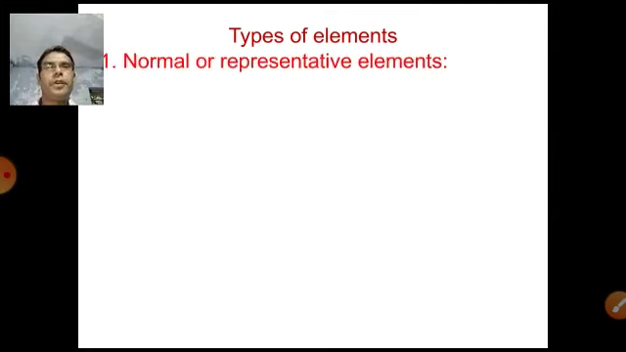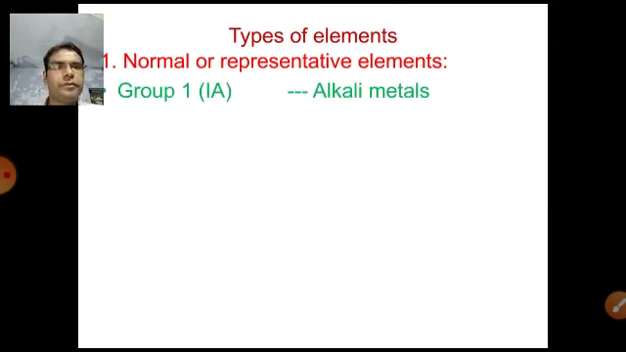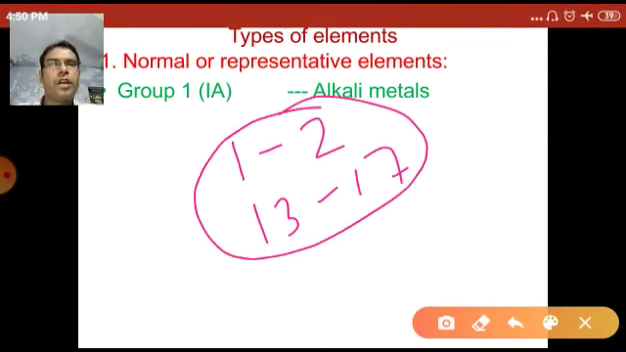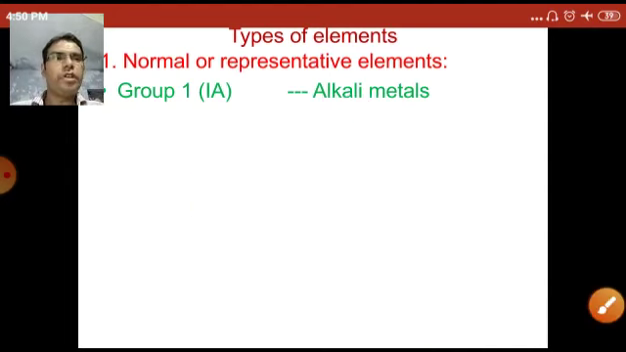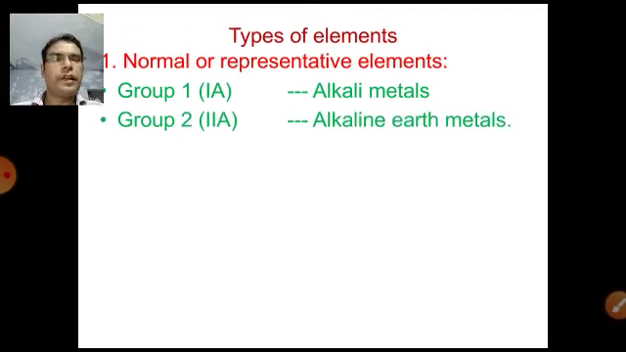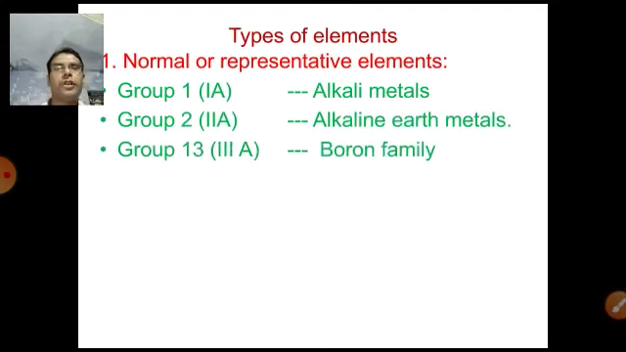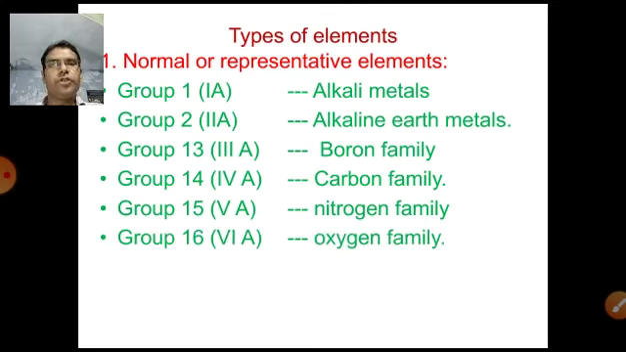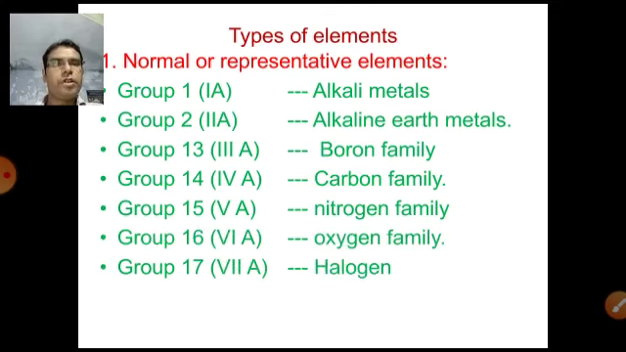Normal or representative elements. So group number 1, you know that group number 1, 2 and group number 13 to 17, all these elements are called the normal or representative elements. Group 1 is called the alkali metals, group 2 the alkaline earth metals, group 13 the boron family, group 14 the carbon family, group 15 the nitrogen family, group 16 the oxygen family, group 17 the halogen family.